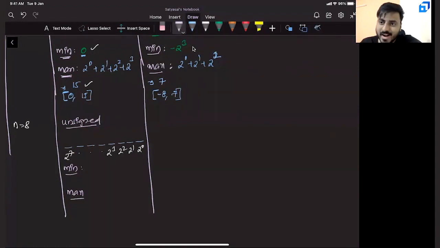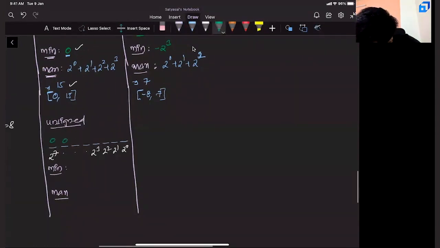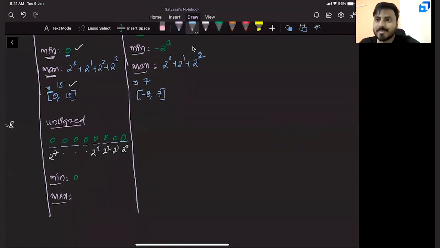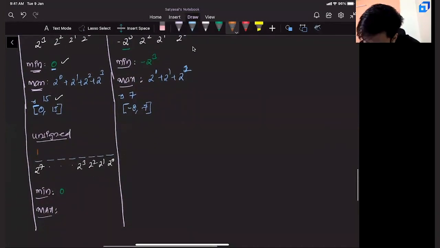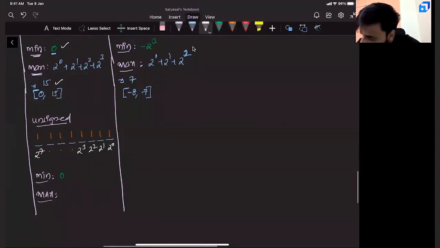Now, once again, to get minimum, you will keep zeros here, all of them, because all are positive numbers. So in that scenario, once again, the minimum value you can achieve is 0. Now take a second and tell me what is the maximum value. Try, keep the pen on the paper. Since you want maximum, you will keep all ones. Now if you keep all ones, what is the sum you are getting? 2 power 0 plus 2 power 1 plus 2 square, so on up to 2 power 7.